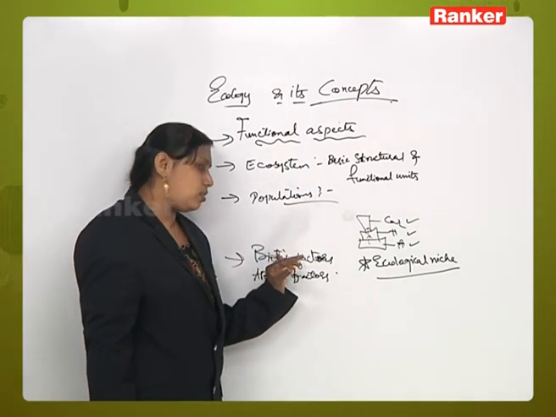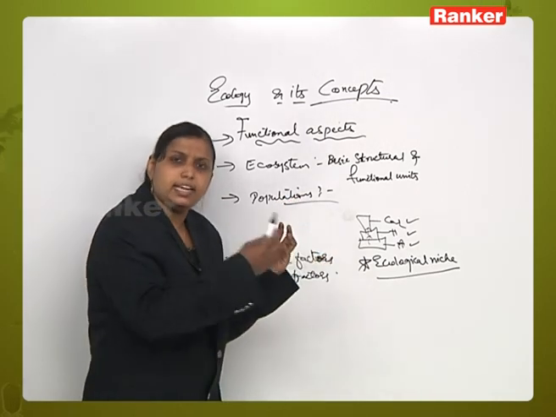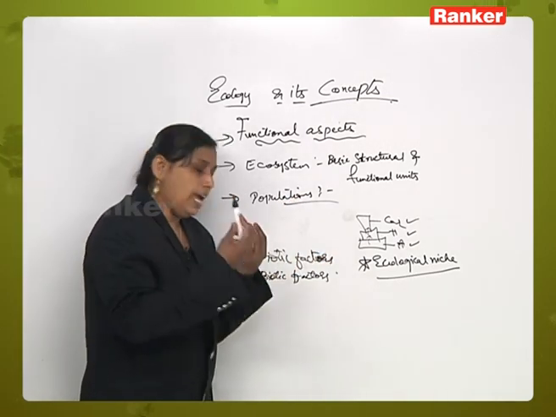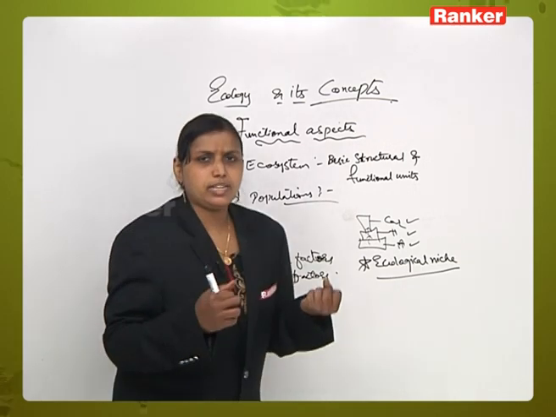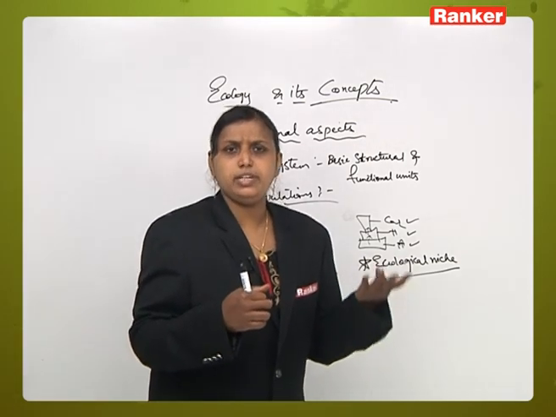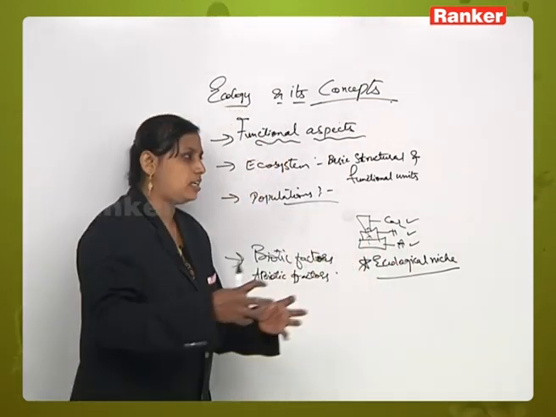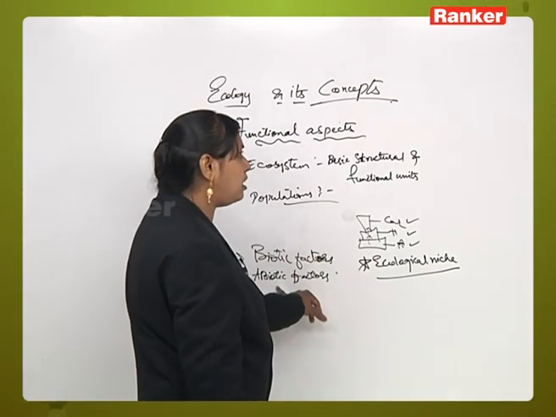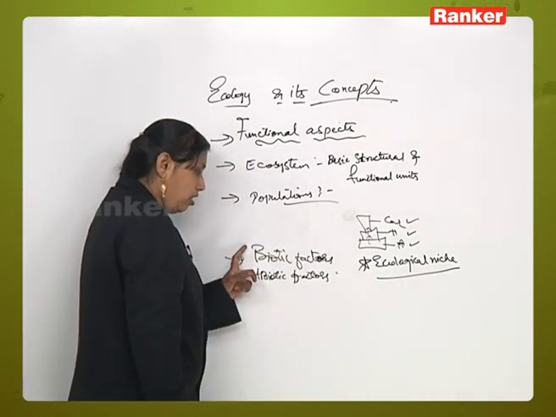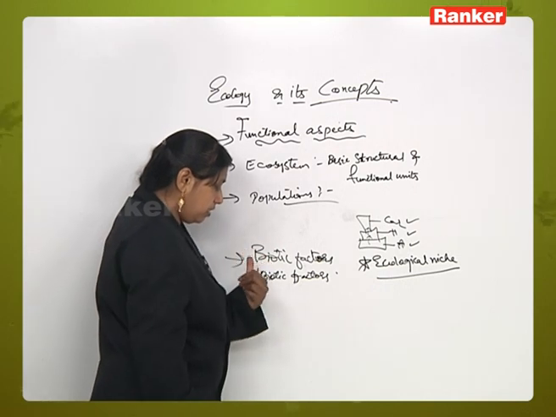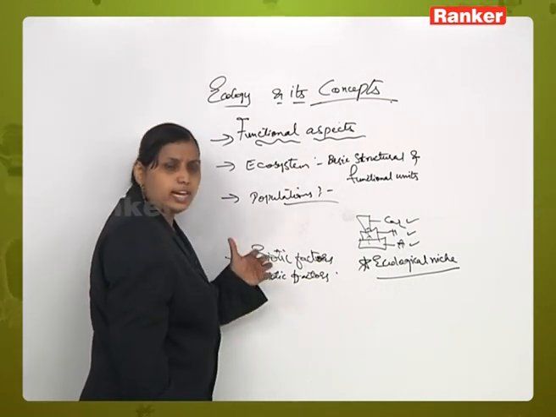In abiotic factors, we have light, temperature, heat, humidity, pH value, all that: the environment surrounding that population, the interaction among the population, and the interaction between the biotic factors, the atmosphere and the organism.